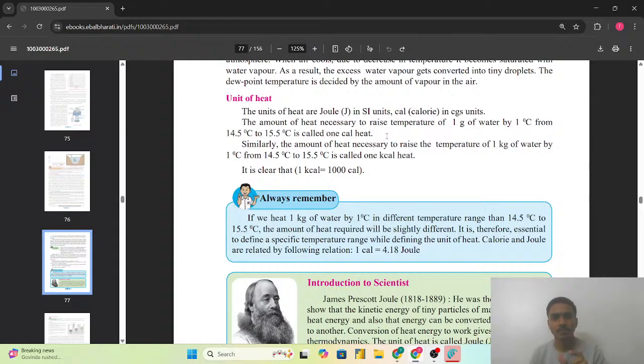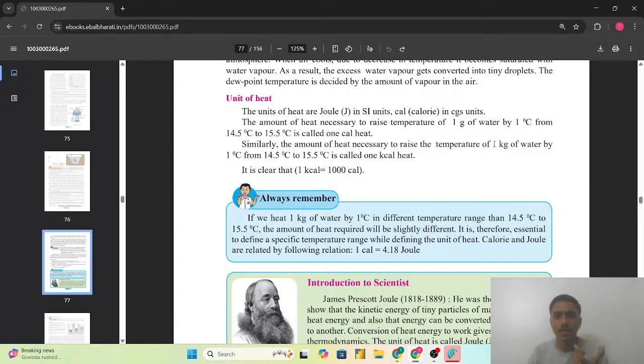सो कितना टेम्परेचर? 14.5 डिग्री सेल्सियस टू 15.5 डिग्री सेल्सियस. Similarly, the amount of heat necessary to raise the temperature of 1 kg of water by 1 degree Celsius from 14.5 degree Celsius to 15.5 degree Celsius is called 1 kilocalorie heat. 1 कैलोरी हीट, जबकि हम बात कर रहे हैं सीजीएस यूनिट, दैट इज 1 ग्राम 1 डिग्री सेल्सियस.